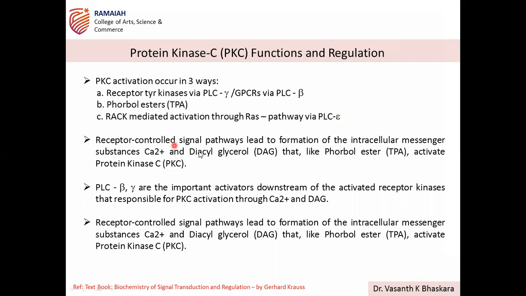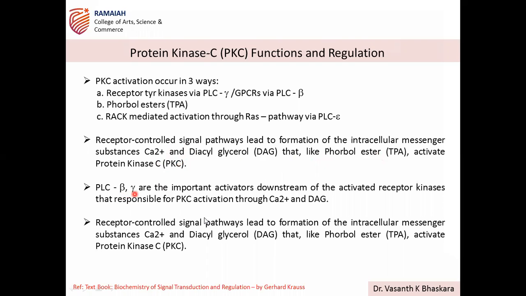So receptor controlled signal pathways lead to formation of intracellular messenger substances. Ca2 plus is an important cellular second messenger, right? So the substances are calcium 2 plus and diacylglycerol. Like phorbol esters, they activate all these three together upon receptor tyrosine kinase and G protein coupled receptor activation, responsible for activation of PKCs.